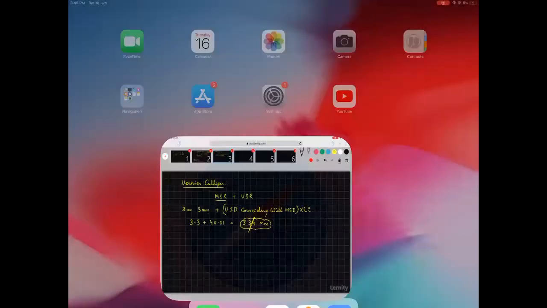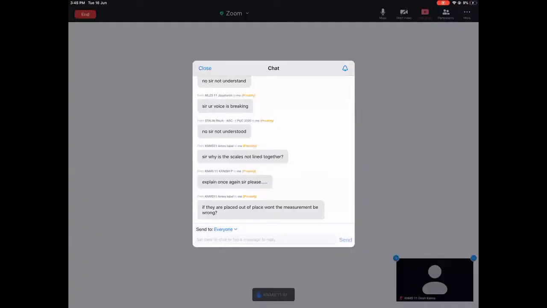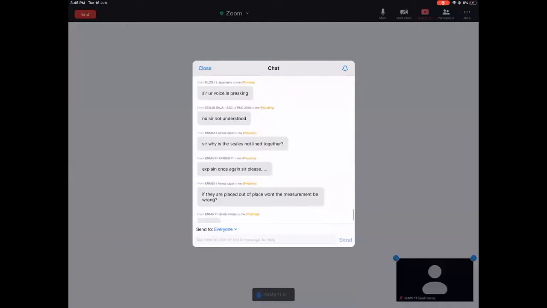If they are placed out of place, won't the measurement be wrong? Okay, once again, sir, why is the scale not lined together?